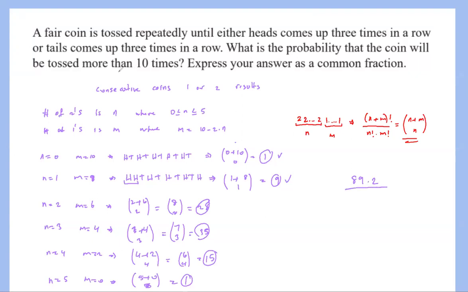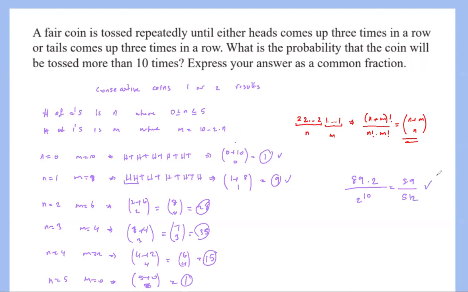And we want to get this in more than 10 tosses. So if you want to get more than 10 tosses, every toss you have 2 options, T or H, which is why you have 2 to the 10 total outcomes for the 10 tosses. So that will give us 89 over 2 to the 10. If you divide, 1024 divided by 2, you'll get 512. So I hope that was clear.